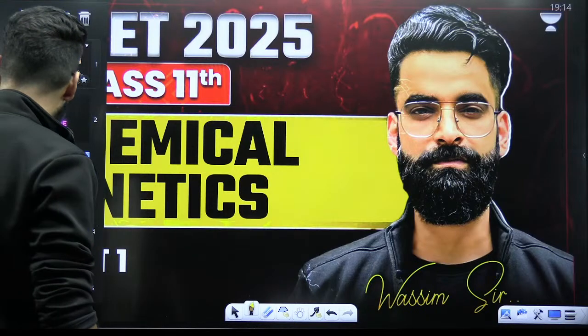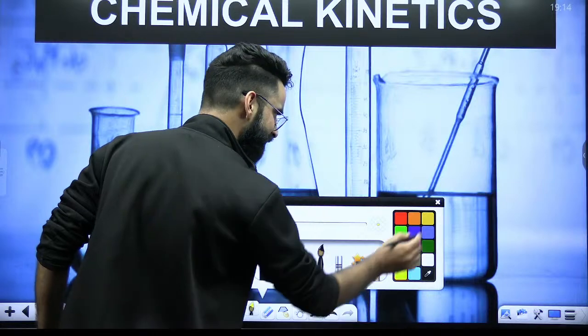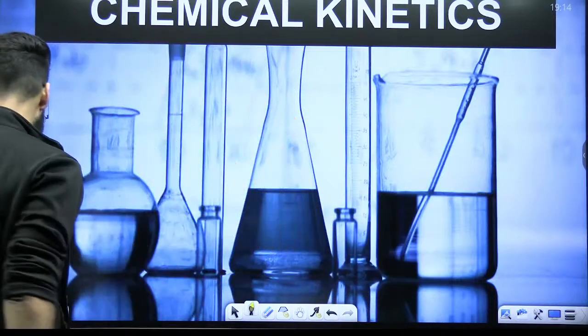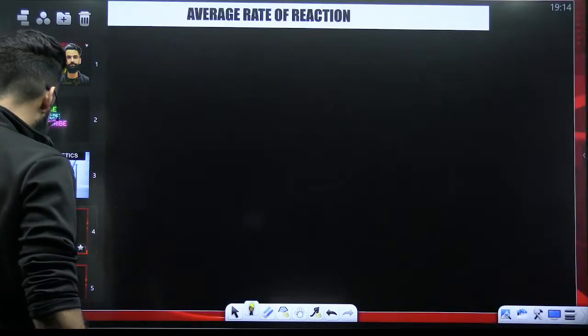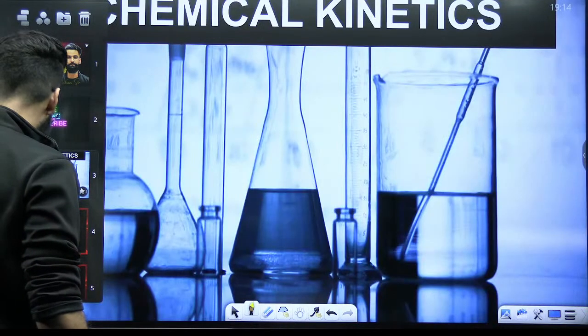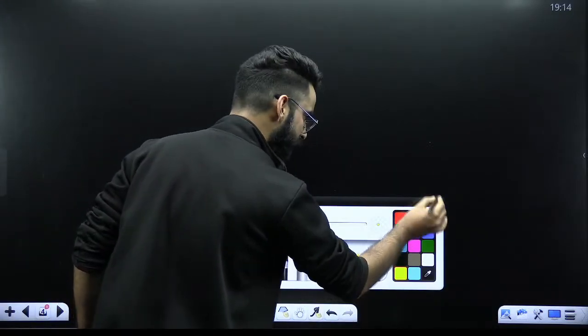Perfect. Chalo, let's get going then. Let's get started with the chapter Chemical Kinetics. And let's try to kill this particular chapter as well. So my dear students, what is this chemical kinetics exactly all about? What all things we have to cover in this particular chapter? Let me start from the scratch itself.